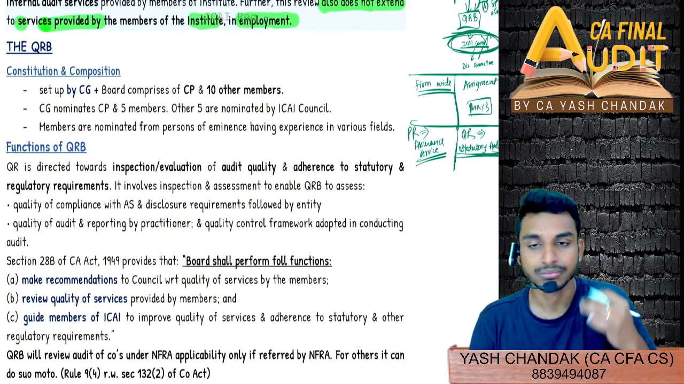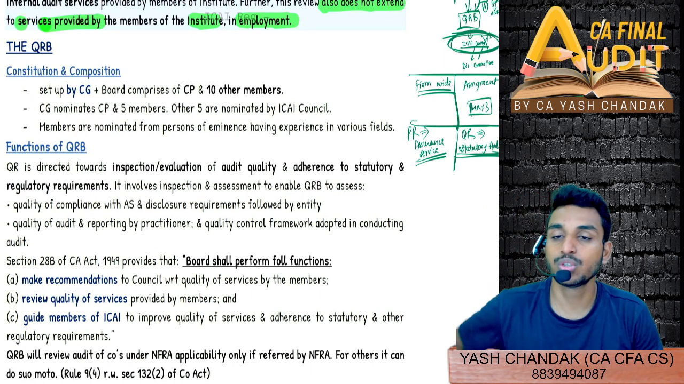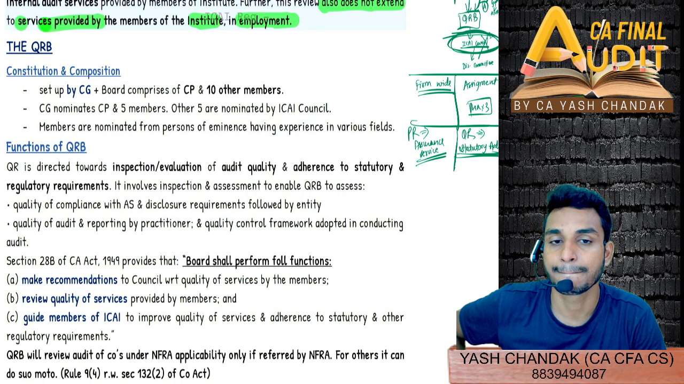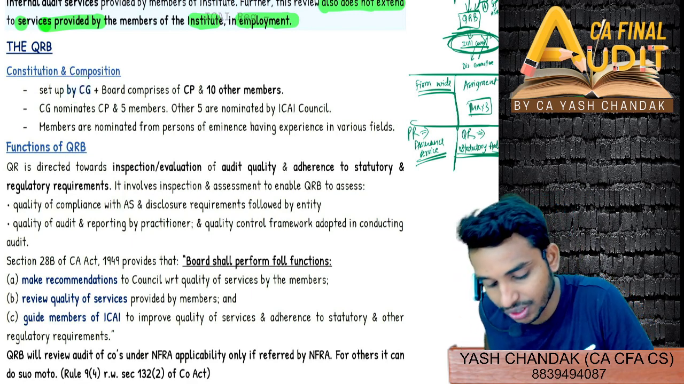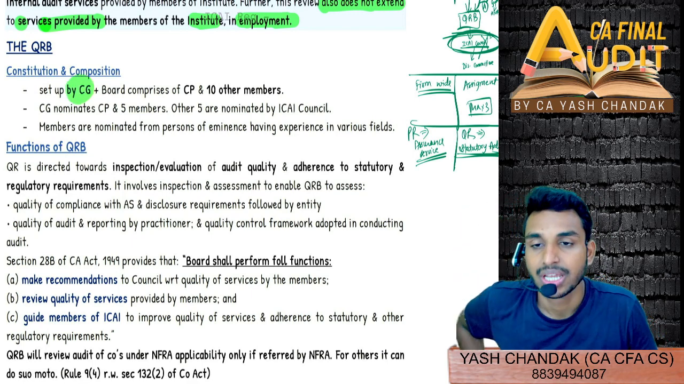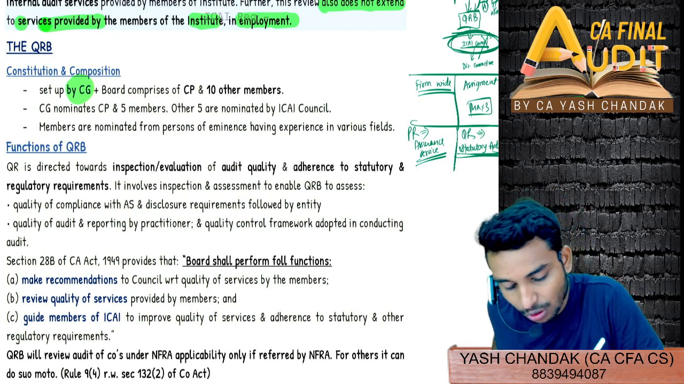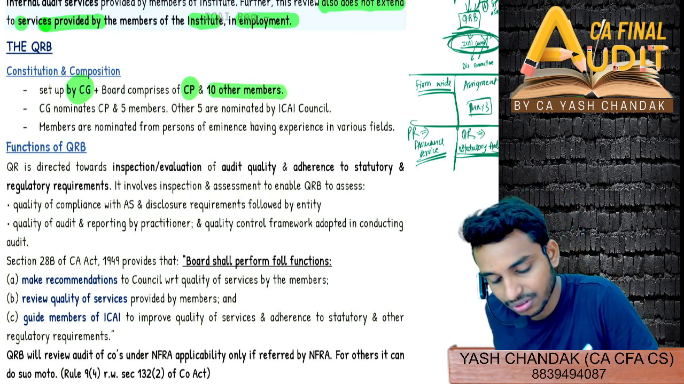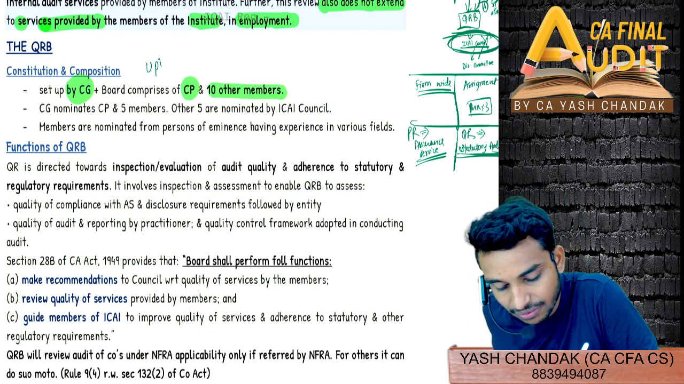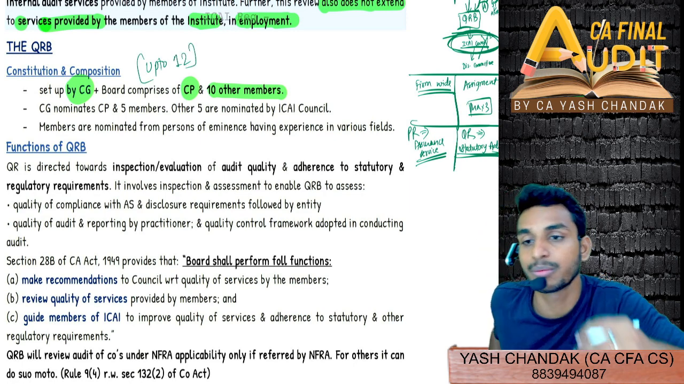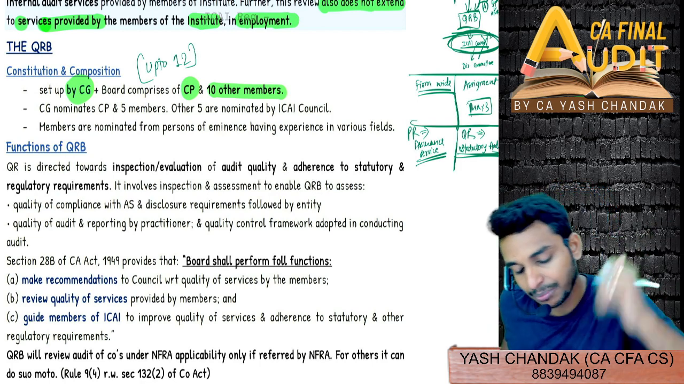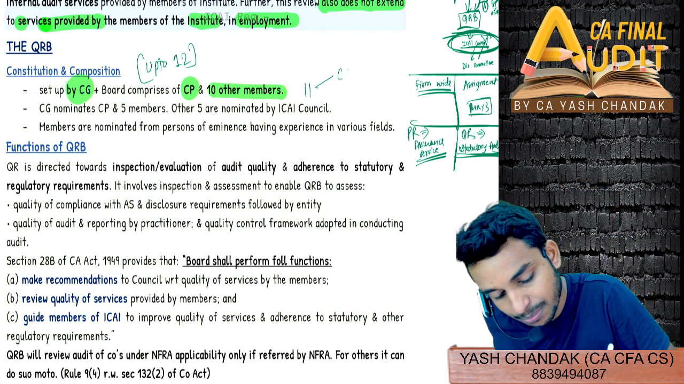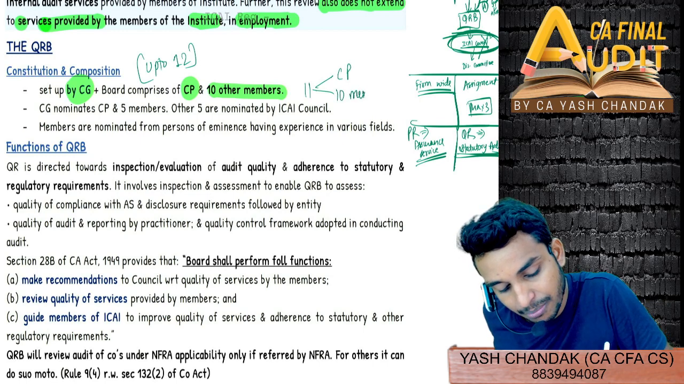Quality review board, constitution and composition. So we have already seen what constitution is done by central government. Here the board will comprise a chairperson and 10 other members. Unlike in the peer review, where it was mentioned up to 12 members, minimum 6, maximum 12, here every time it will be 11 members, one chairperson and 10 other members.